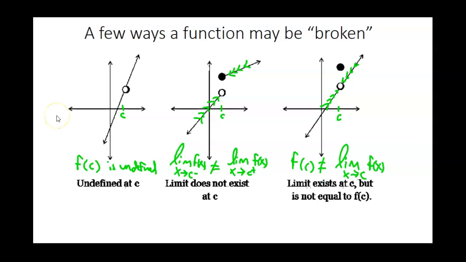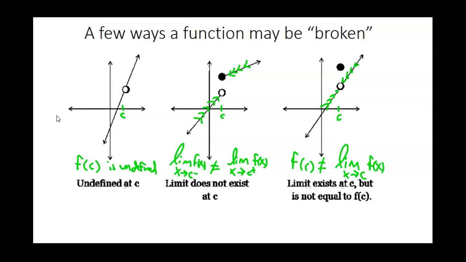Let me rephrase myself here. These are the three ways. You guys are going to be writing one of these three things today. Whenever I show you a point of discontinuity, you're either going to say it's discontinuous because the function is not defined at that point, there's no y value. Or because the limit from the left and right are not the same, the limit doesn't exist. Or you're going to say, even though the function exists and the limit exists, they're not the same. Those are going to be your three explanations for why a function is discontinuous.